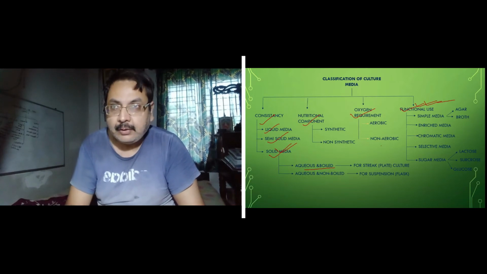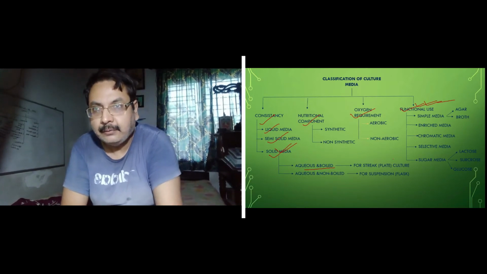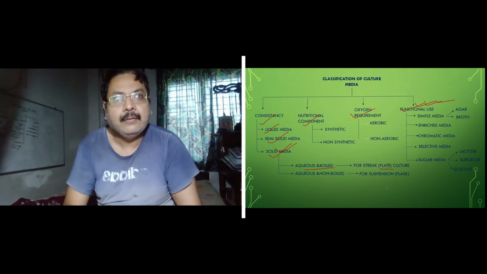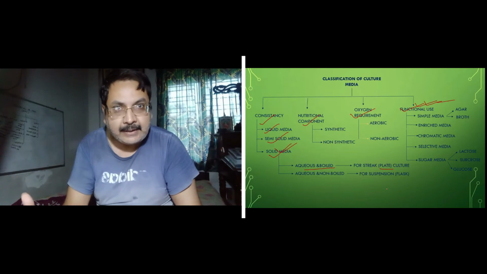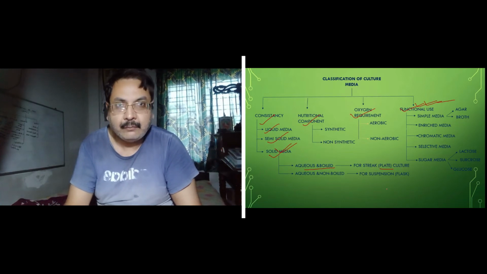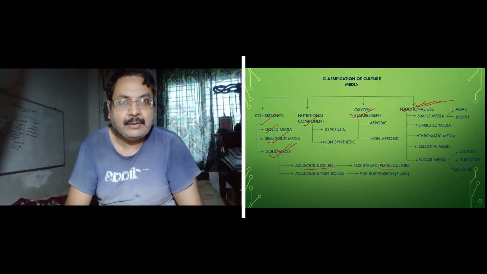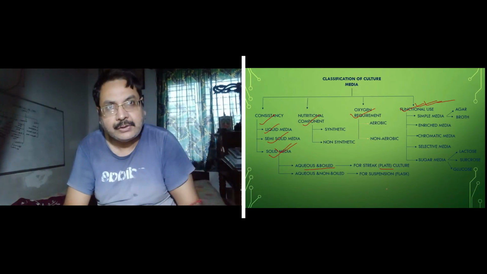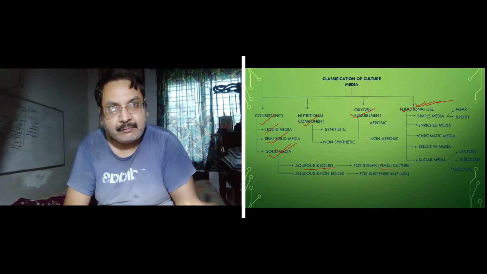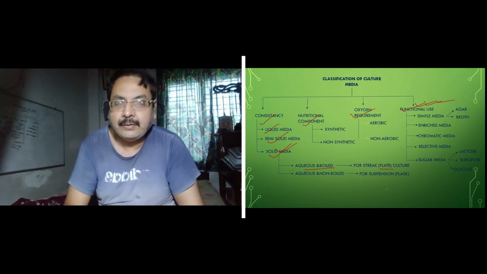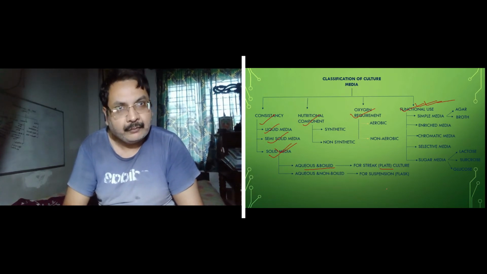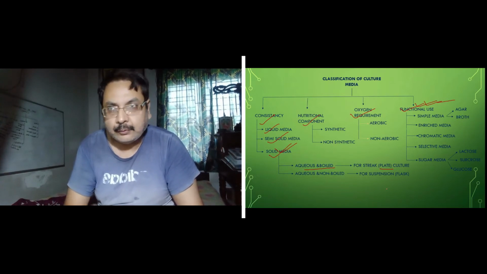Then you cool it down and put it in the culture plate. After it cools, you inoculate the culture media with the fungus, meaning you put some fungus into the culture media for growth.